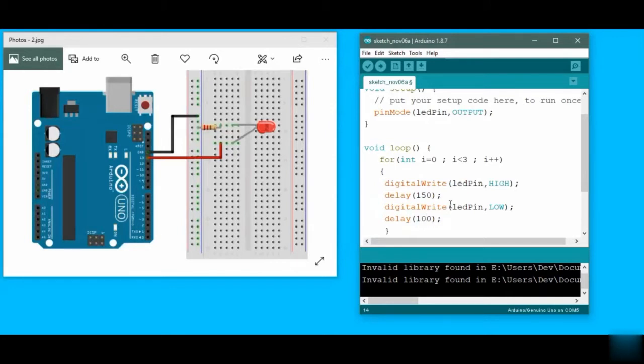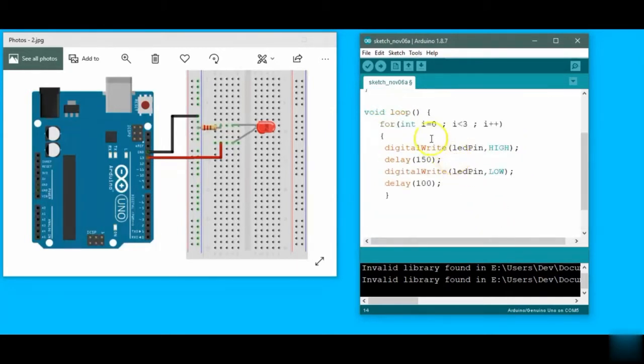And this is the code for that problem, where the LED is high for 150 milliseconds and then low for 100 milliseconds. So this is the first loop. In the second, we have to make the same code, but the time for high is 400 milliseconds this time. You can copy the code and just change the timings.